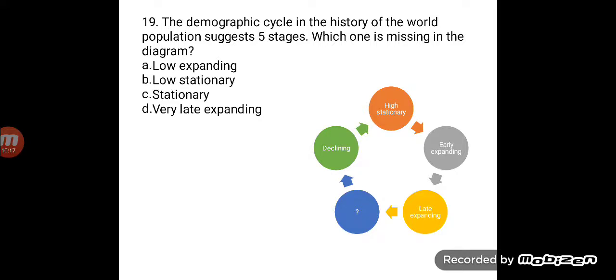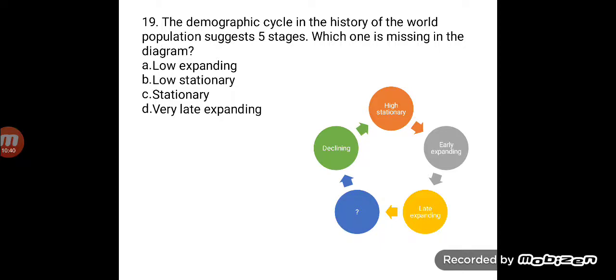Next, we come to the demographic cycle. The history of the world population suggests 5 stages. Which one is missing in this diagram? Now, I would like to tell you all the different stages first. The first stage of the demographic cycle is high stationary, where there is high birth rate and high death rate. India was in this stage till 1920.